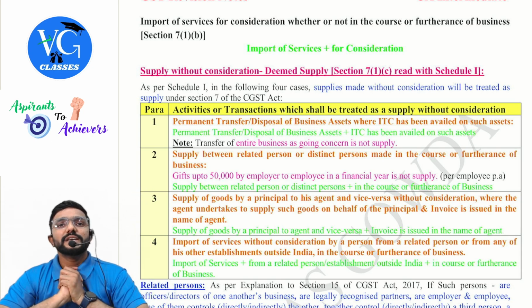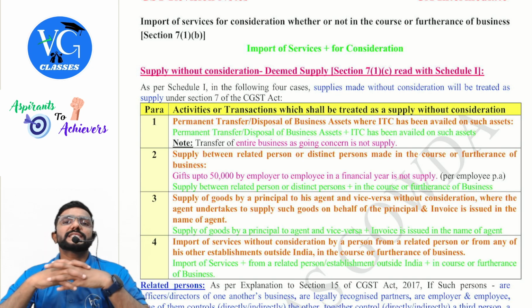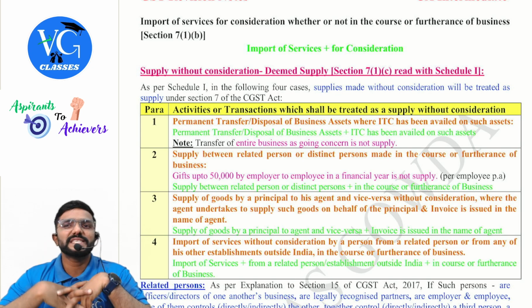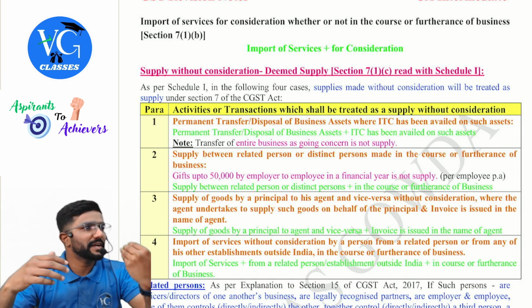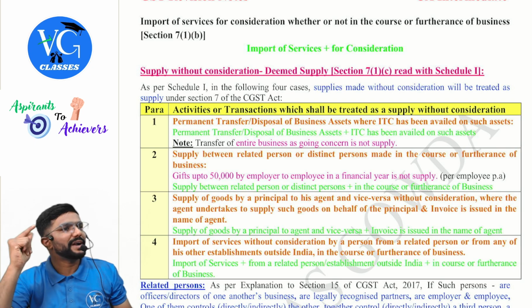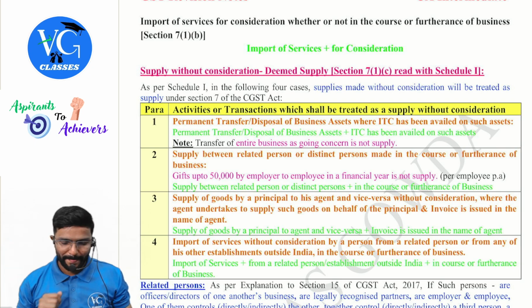Have they given the list in 7(1)(c)? No, they have asked you to refer to Schedule 1. Whenever you are answering a question on this, please answer like this: as per section 7(1)(c), read with Schedule 1. And if you can remember the para numbers also, para 1, 2, 3, 4, guys.